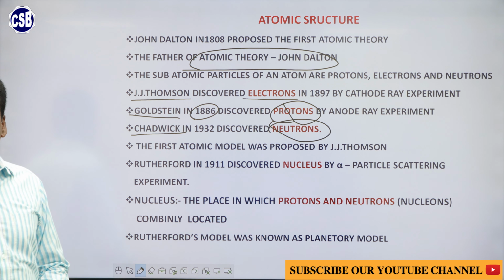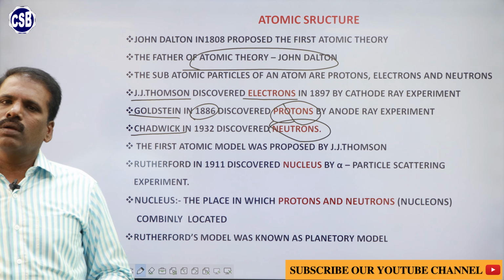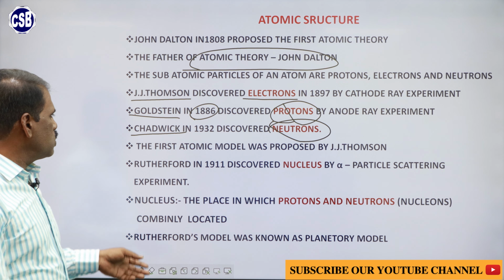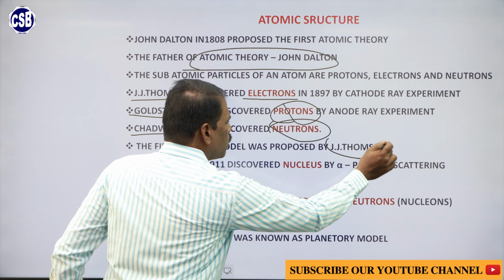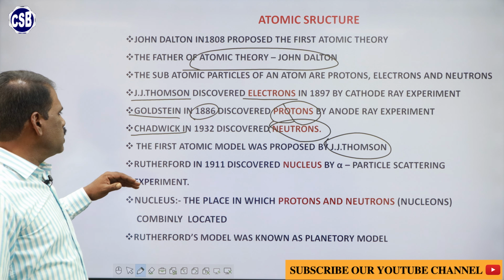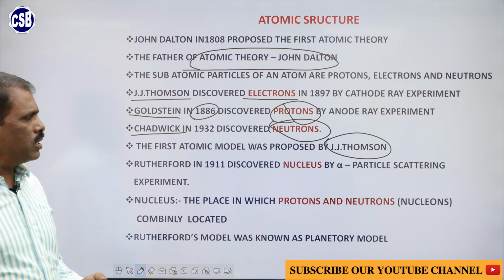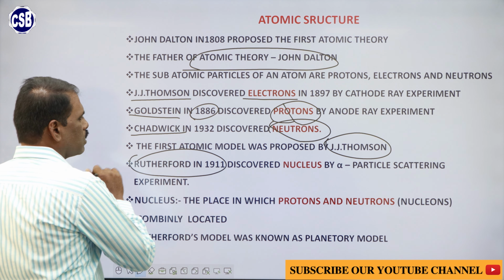So after the discovery of these subatomic particles, the structure of the atom was proposed. The first atomic model was proposed by J.J. Thomson, and later it was proved that the atomic model of J.J. Thomson was not a correct one, and then it was modified by Rutherford in the year 1911.